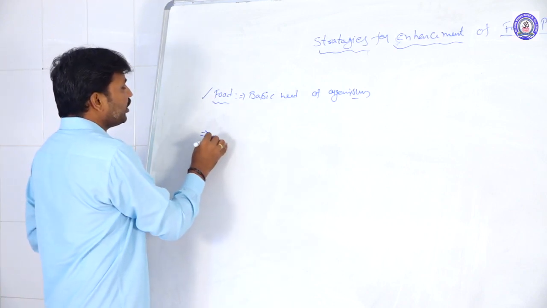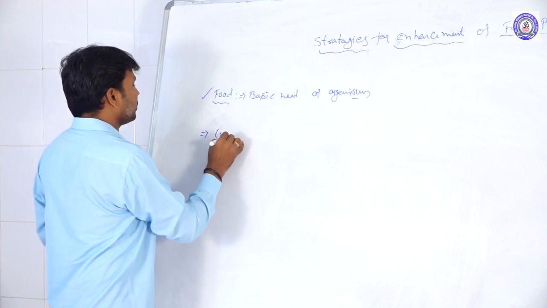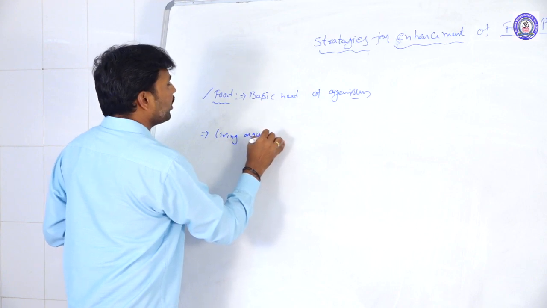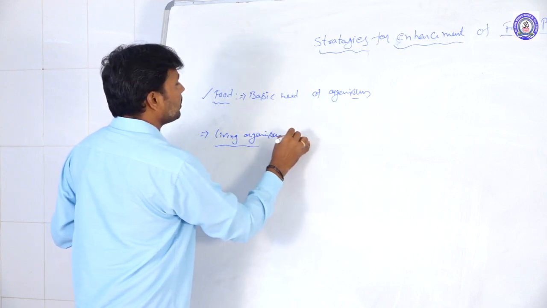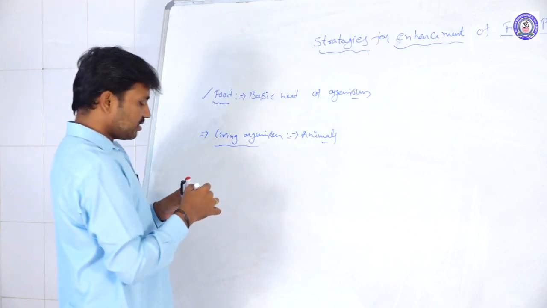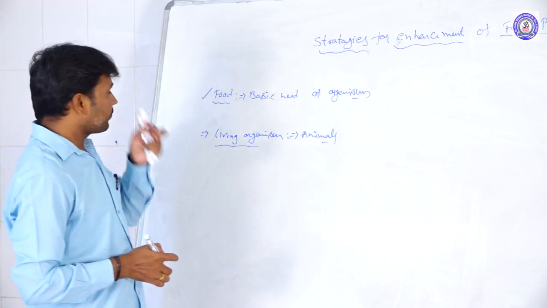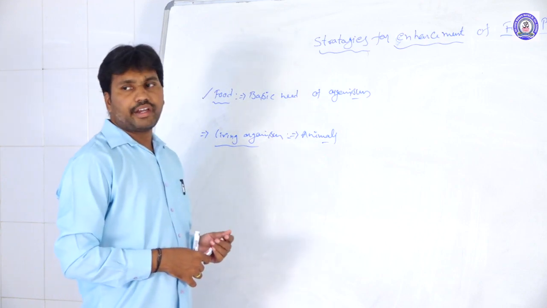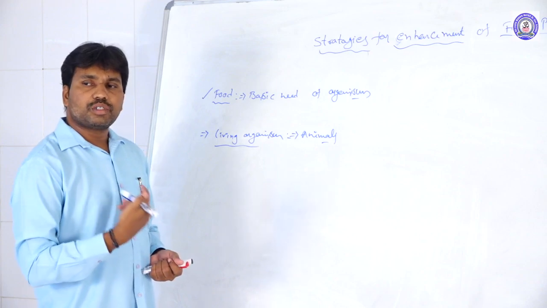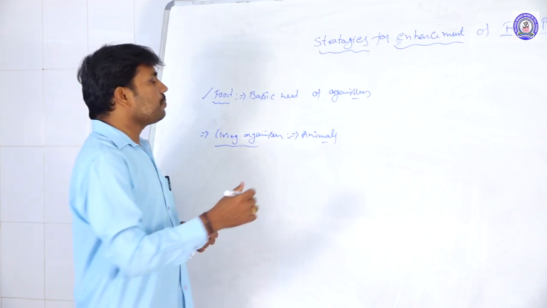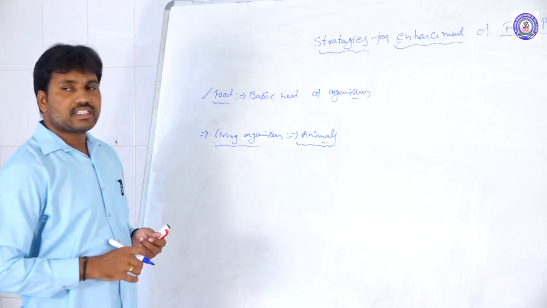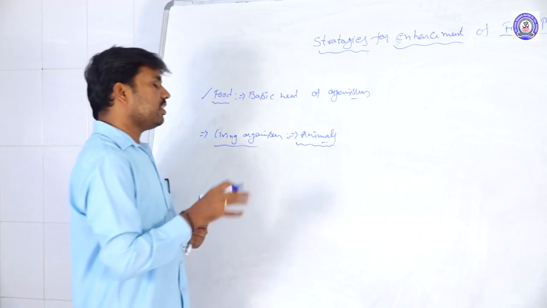Whether you are talking about living things, living organisms, either plants or animals, both need food material. But the plants produce it themselves, so there is no problem getting food material in the case of plants. They prepare their own.